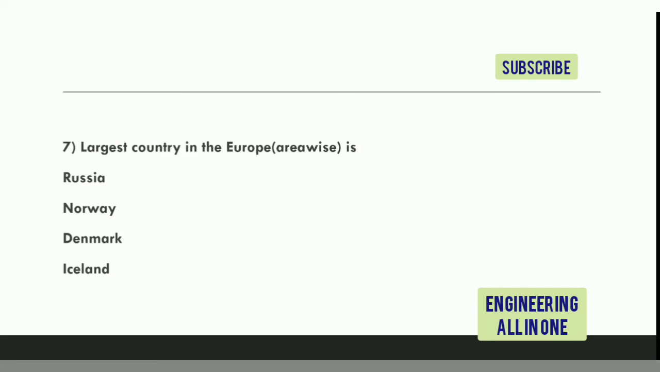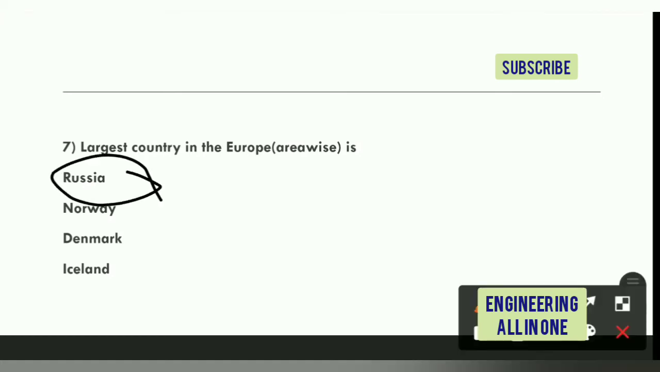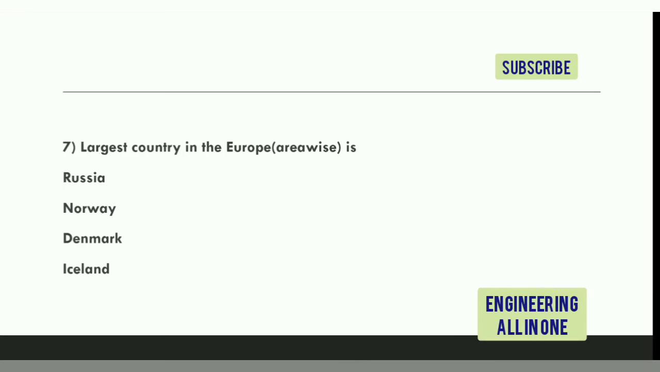Now see the seventh question. The largest country in Europe area wise is Russia, Norway, Denmark or Iceland. The right option to this question is option number first. Russia is the largest country in Europe area wise.